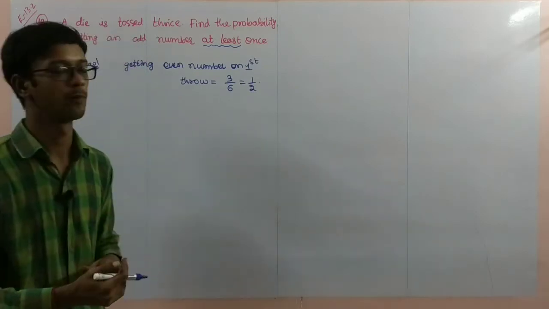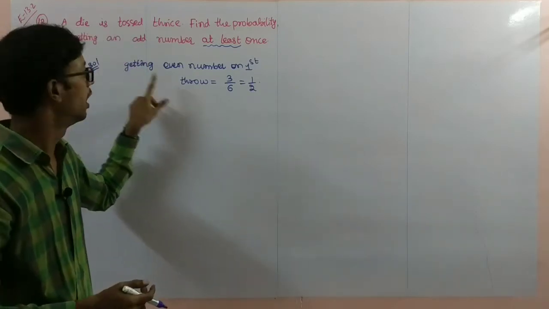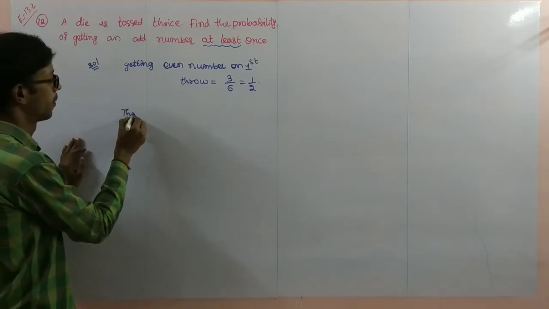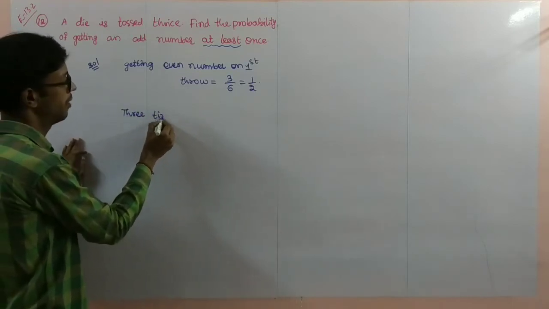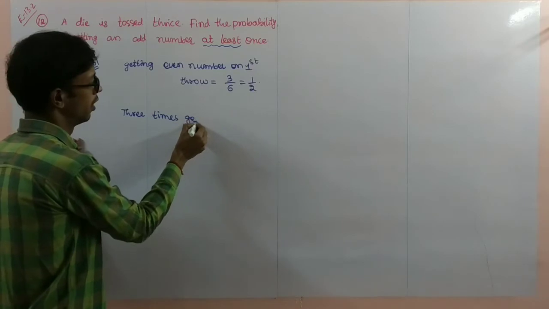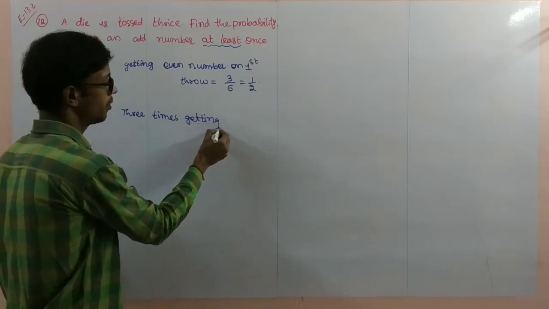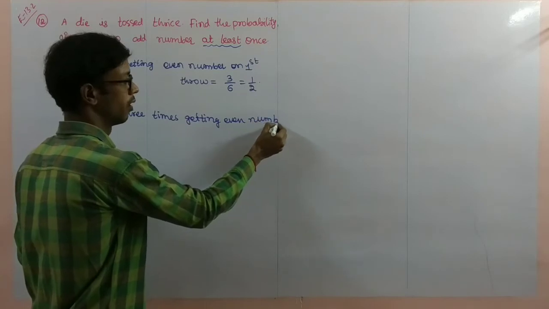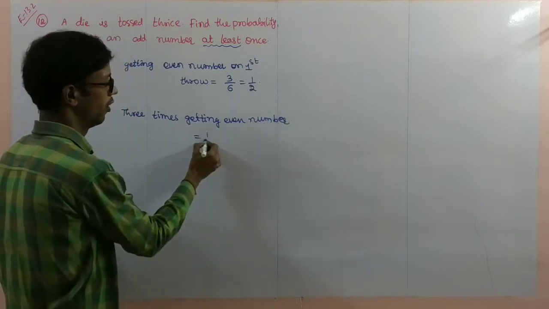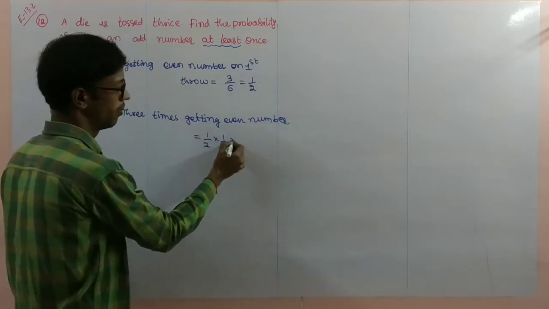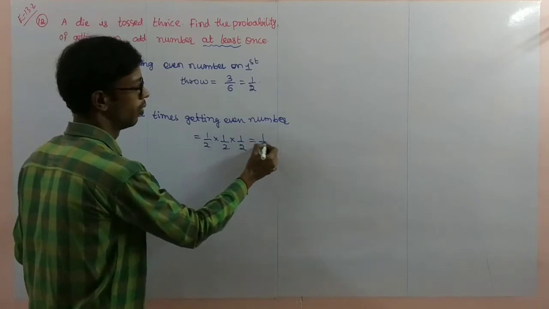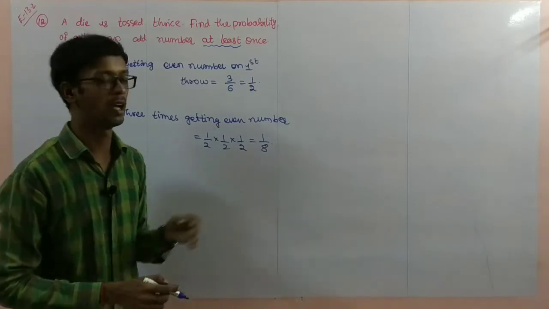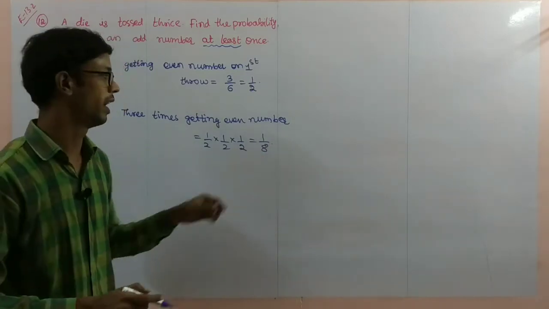First time throwing, getting an even number. 3 times getting an even number is equal to 1 by 2 into 1 by 2 into 1 by 2. That is 1 by 8. Total even number getting is 1 by 8.